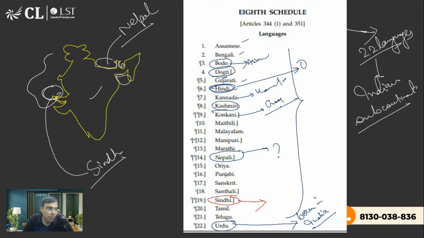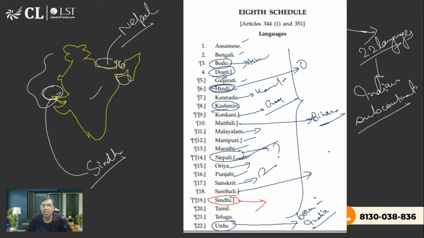I'm sure you must have heard about the Konkan railways connecting Mumbai, Goa, and etc. region. Maithili is in Bihar. Malayalam is in Kerala, Manipuri, Marathi, Nepali we have discussed. Odia is from Odisha, Punjabi, Sanskrit, you know, of course, it is an Indian language. Santhali, this is actually a tribe in the Odisha, Jharkhand region, to which the current president belongs. Na? Sindhi we have discussed. It is not in India, but of course we have Sindhi culture, and Sindh is considered part of the Indian subcontinent. Tamil is in Tamil Nadu, Telugu is in Andhra Pradesh, Telangana region.